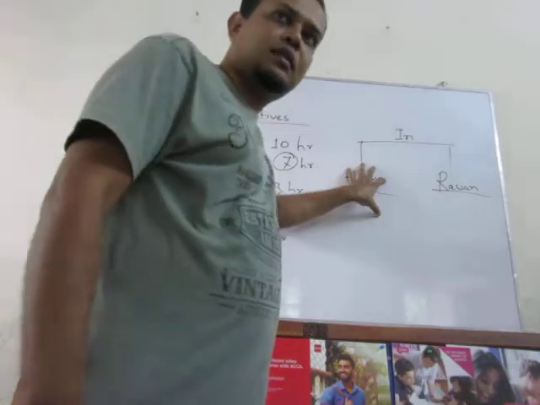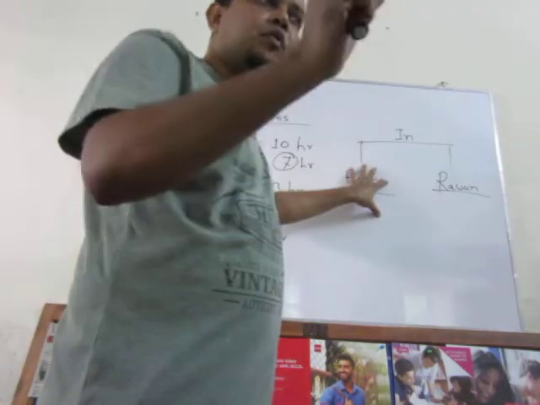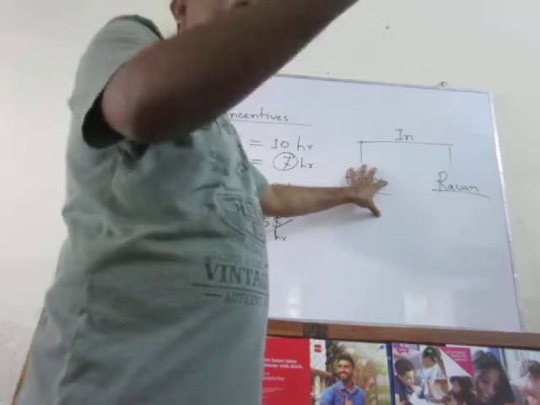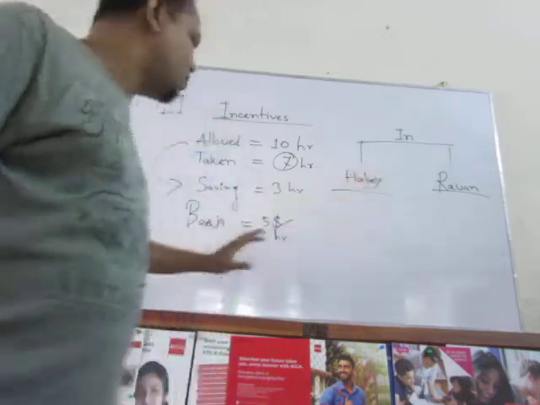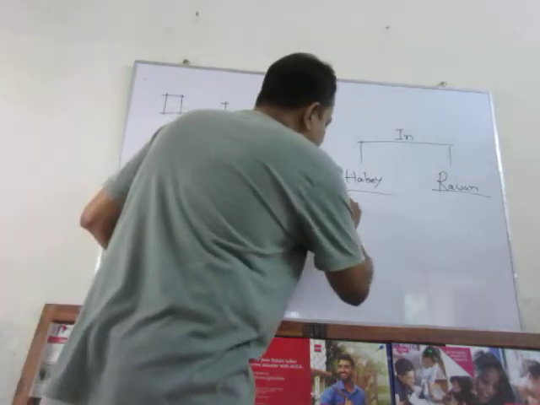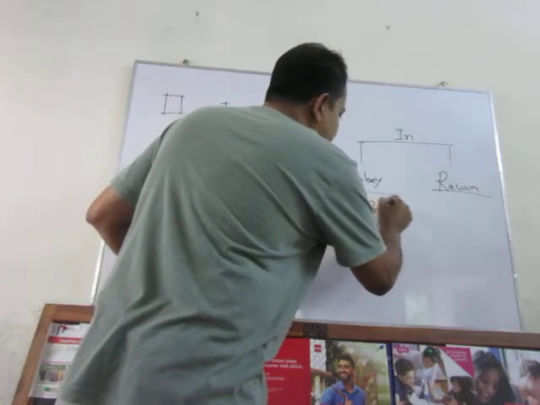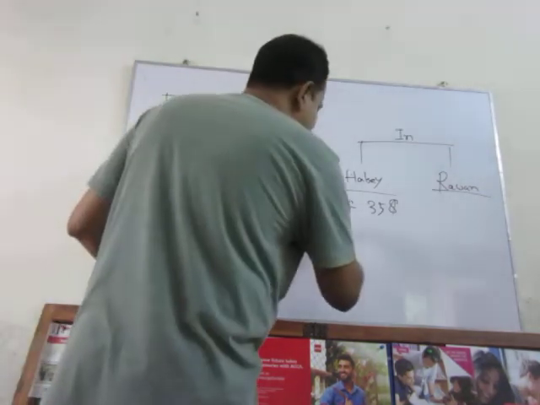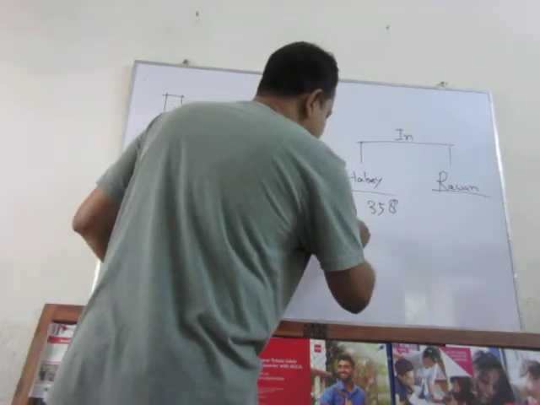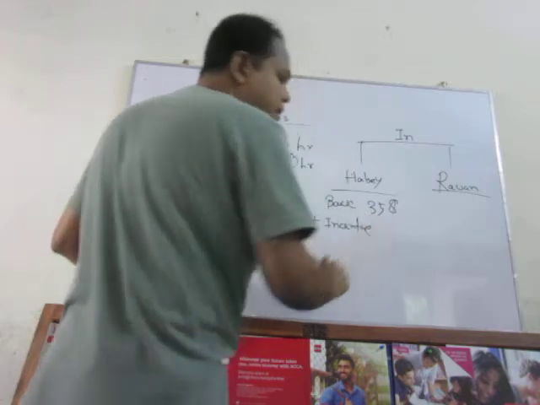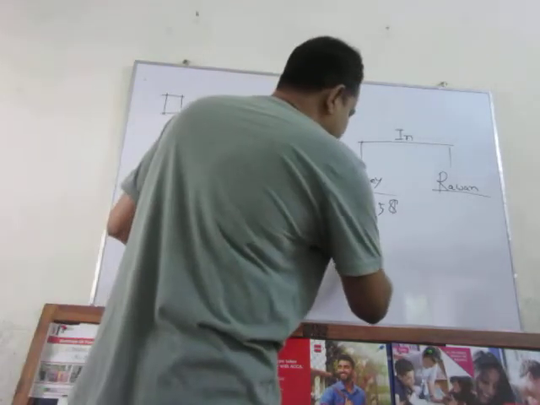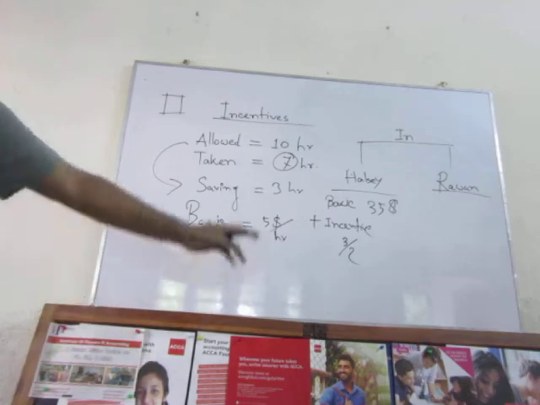According to Halsey, provide incentive to the labor forces for 50% of the time they saved. Normally their basic will be 35, right? But for the performance, provide incentive. How much time should they be provided incentive for? That is 3 hours, 3 hours by 2, 50%.